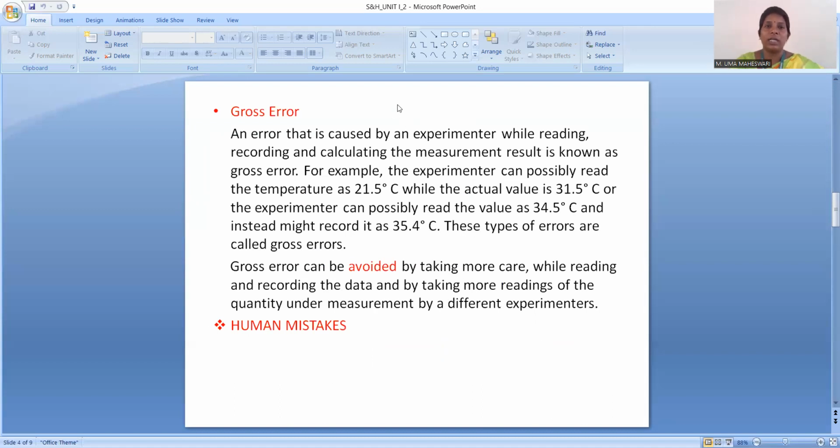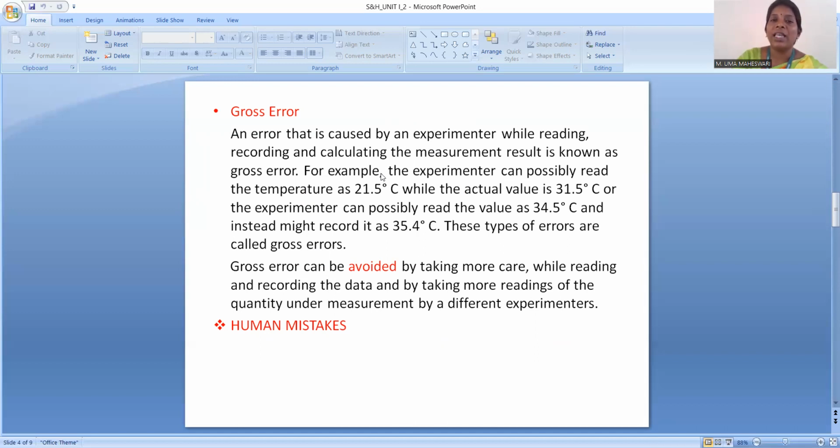So what is gross error? An error that is caused by the observer or the experimenter when taking the readings and recording the readings, and when doing the calculation of the measurement, is known as gross error.